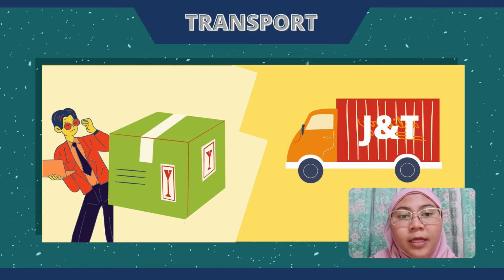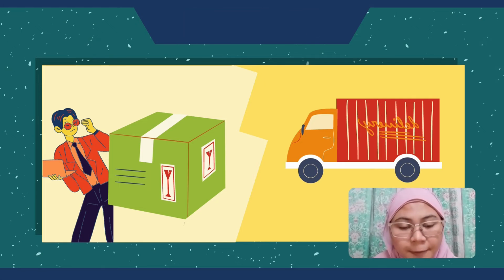Next, I will explain the 4th layer, which is the transport layer. The transport layer is responsible for flow control and making sure that segmented data is delivered over the network in the correct sequence. Besides, the transport layer is also responsible for error correction as well as segmenting and desegmenting data before and after it is transported across the network. For example, Shopee will deliver the parcel of each customer correctly according to the data that is already keyed in the system. For more details, workers of the delivery company will follow the information given from the Shopee system and deliver it to the customer.